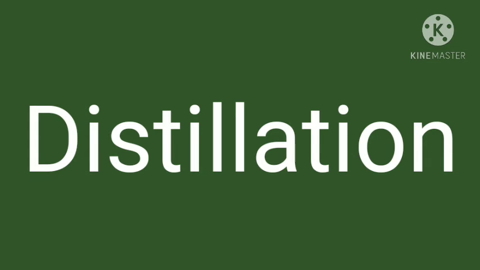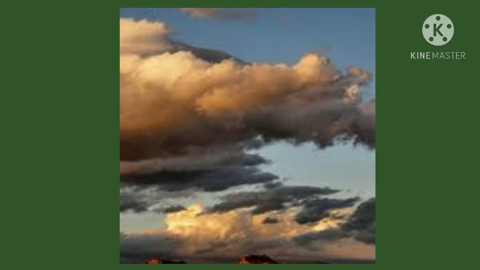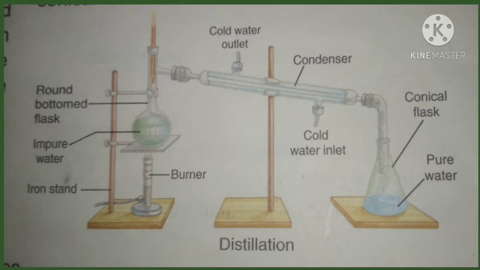Now we'll go for the process. What is called distillation? How can we get distilled water, the purest form of water? Even though we are getting rain, rain is not the purest form of water. When rain comes, it mixes with many dust particles and other substances present in air. So nowadays rain is also not the purest form of water. Now we go straight to the experiment called distillation.